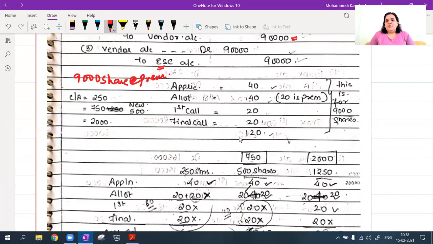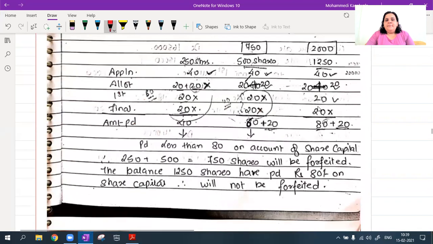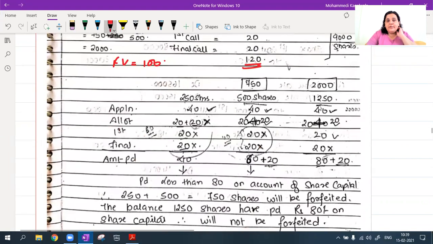Application, allotment, first call, final call. So here when I do the total, it is coming to 120. Face value is 100. That means premium amount is 20 rupees. Okay? They have given me some details about the calls in arrears. Calls in arrears on allotment stage 250 shares pe hai. First call, final call on 750 shares and final call 2000 shares. This is what is given to me.